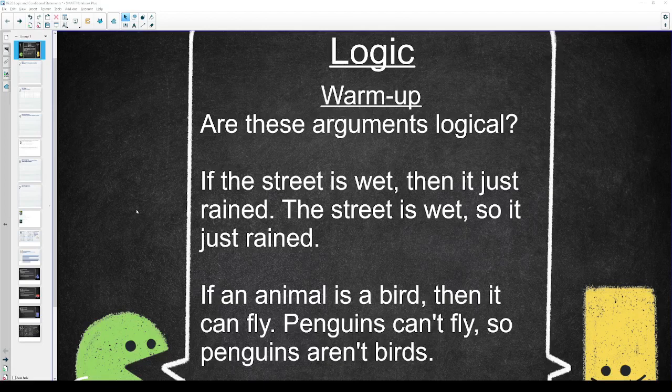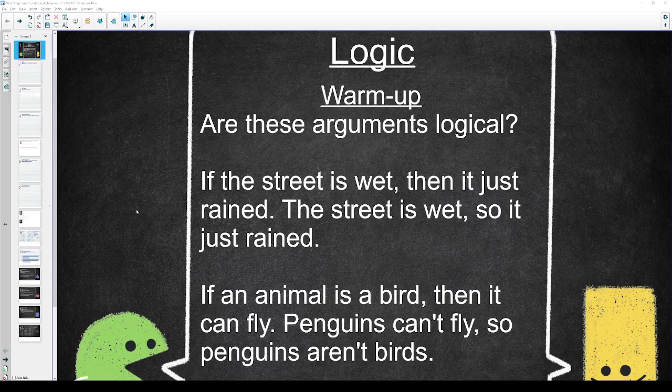In our notes for today, we're going to talk about logic. So today we're covering logic and conditional statements, which are chapter 2.2 and 2.3 in the book. For our warm-up, we're looking at, are these arguments logical?